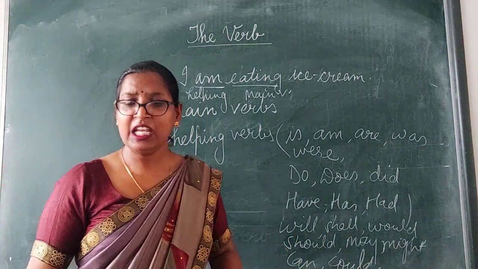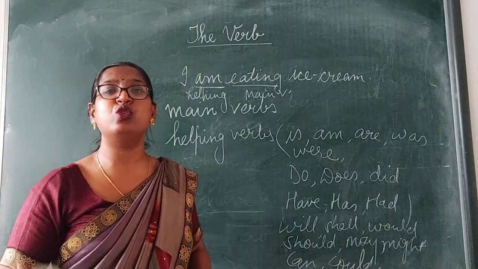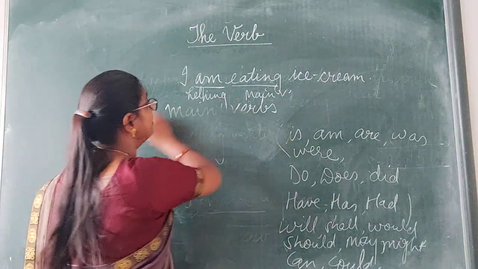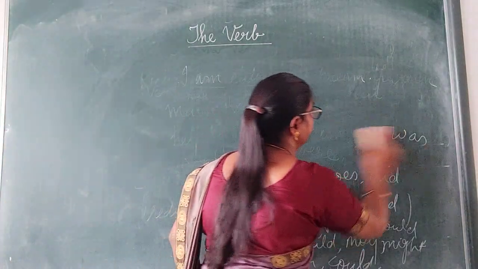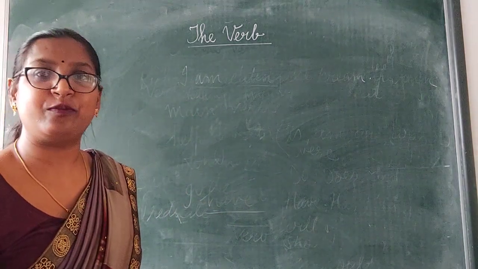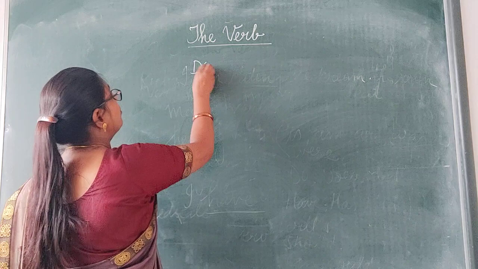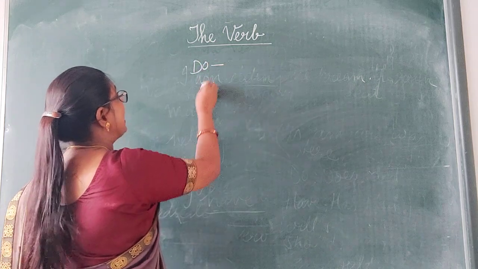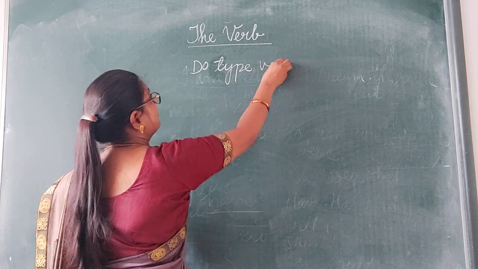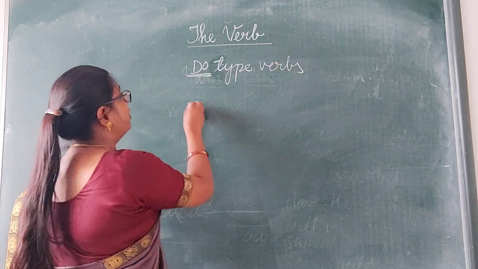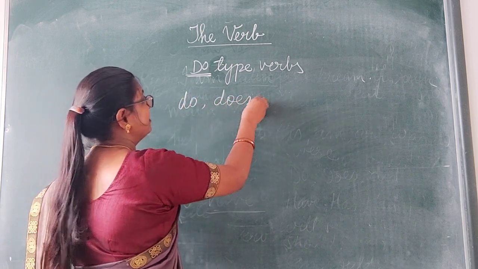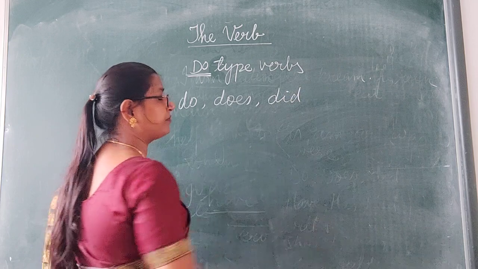Now, I will tell you about the use of do, does, and did. Clear? The helping verbs. Let us focus on do type verbs. Clear? Do type verbs. These are do, does, or did.